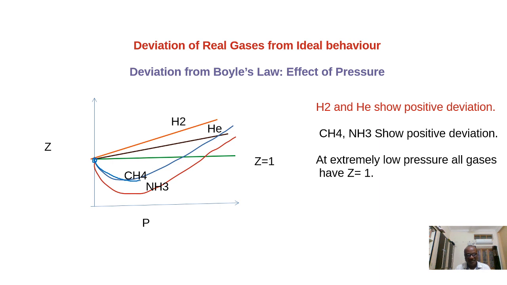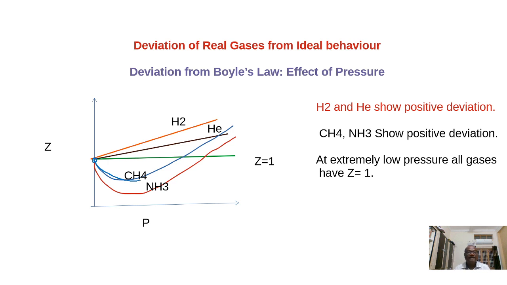When the intermolecular distance decreases, the attraction forces will start. The magnitude of intermolecular attraction forces increases. That's why Z value will gradually decrease, which means it will show the negative deviation.